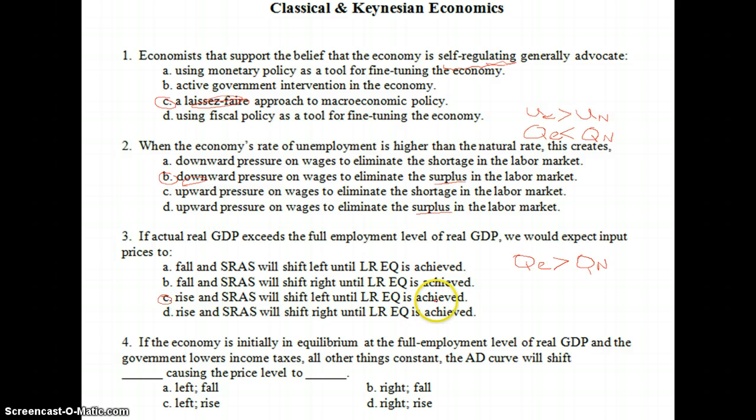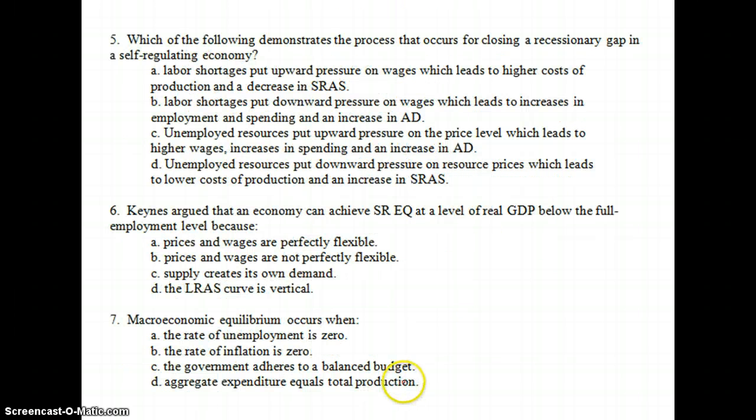Number four, if an economy is initially in equilibrium at full employment, and the government lowers taxes, all other things constant, aggregate demand will do what? Well, with a decrease in taxes, we should expect to see increase in spending. Therefore, an aggregate demand curve shift to the right, and when that happens, our price level should increase. So D will be our answer for number four.